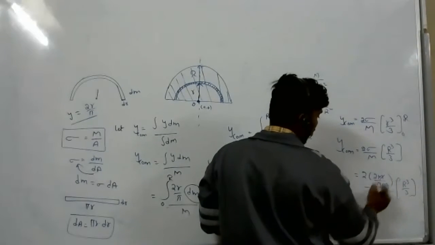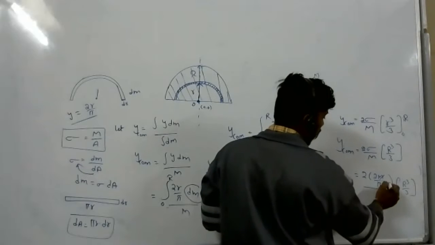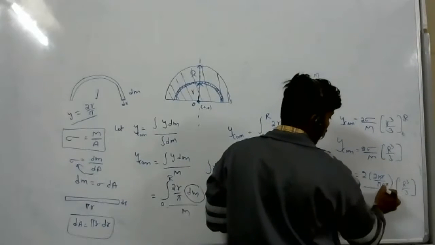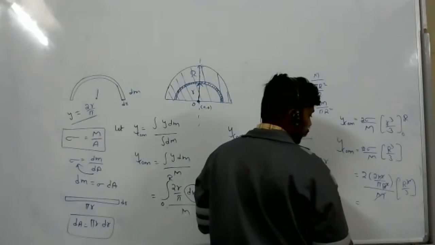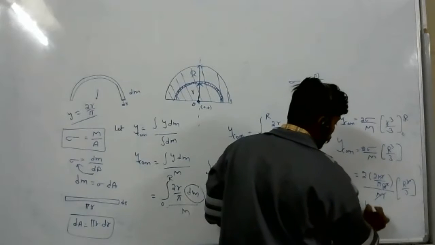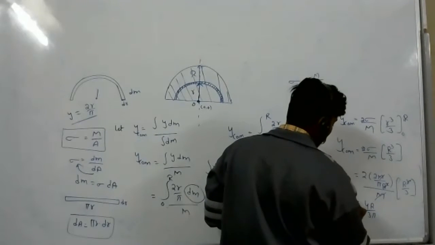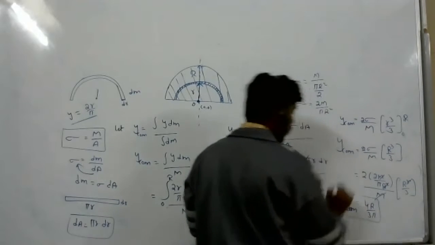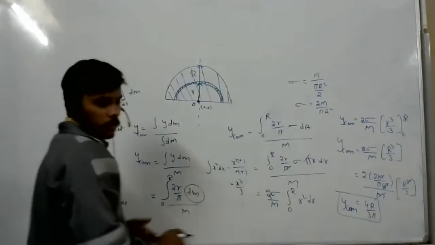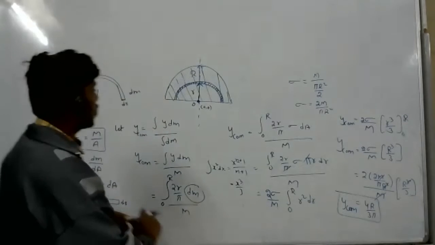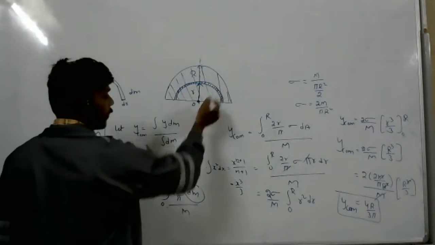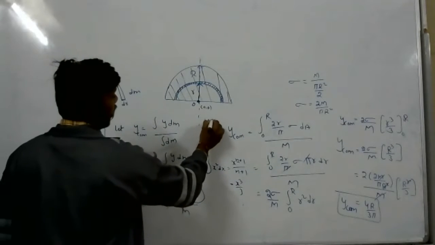So r square and r cube will get cancelled, and you will remain with 4r by 3 pi. So for the semicircular disc, the center of mass is somewhere like 4r by 3 pi.